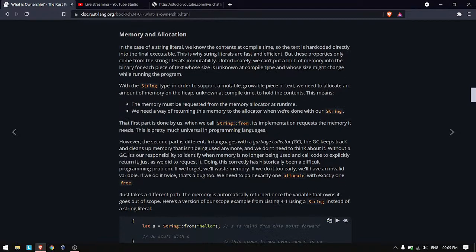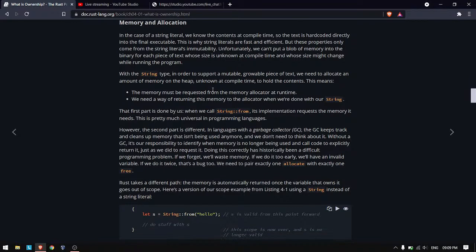If you want to change, grow or shrink the piece of text, and we don't know what its length is going to be, we can use the String type, and we are allocating it on the heap, because as I said earlier, we use the heap when we don't know the size at compile time.